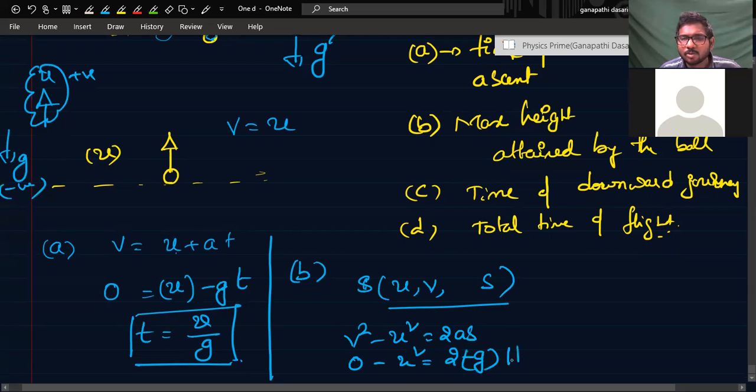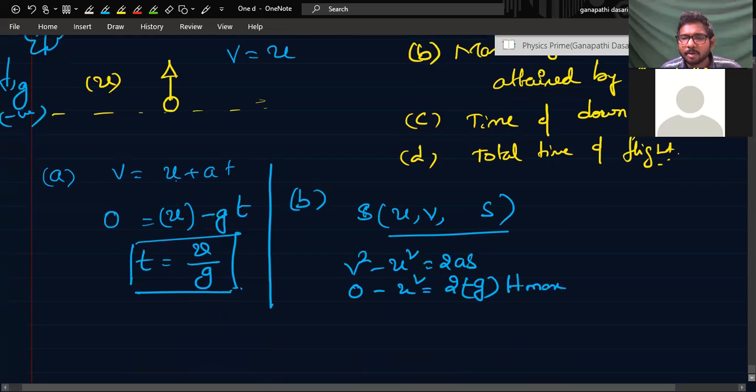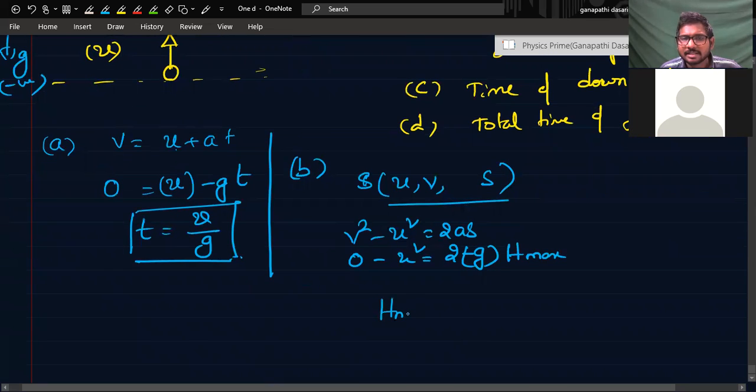S is what? H max, the maximum in the positive direction. So H max is equal to, minus minus cancel here, U square by 2g.